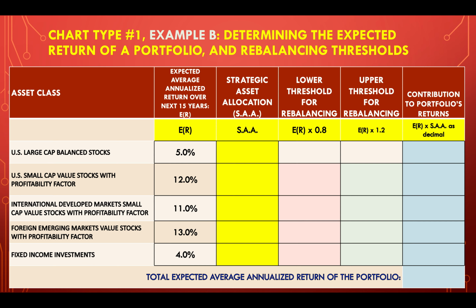So, here's another example, all right? I changed the expected returns. I've changed the asset classes slightly in terms of describing them. And here's the expected return: 5, 12, 11, 13%, and 4%. So pause the video at this point and complete this chart on your own before I go over the answers with you.